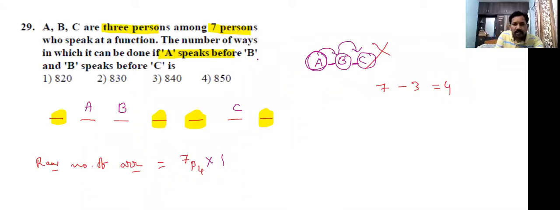Now finally, what is the answer? 7p4 means 7, we decrease 4 times: 7, 6, 5, 4. Now 6 fives are 30. 30 into 4 is 120. 120 into 7 is 840. This is the answer. Which option is correct? Third option is correct.